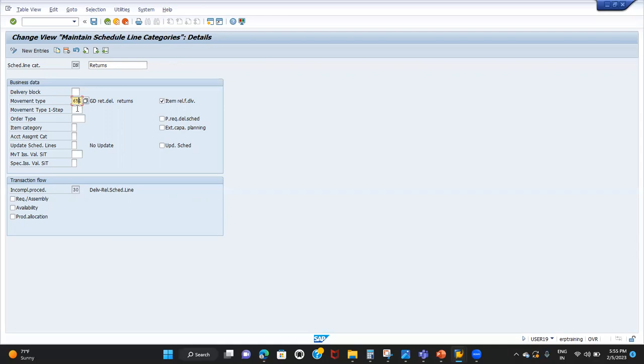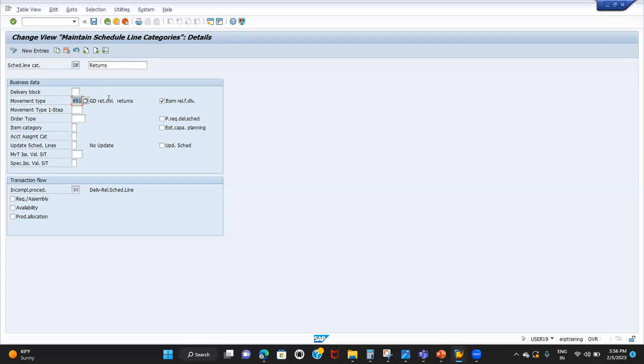when you do the goods issue, the 601 movement type will be triggered and stock will get updated, right? But the same way, for returns delivery, whenever we do the post goods receipt, the 651 movement type will be triggered and my stock will get updated in the returns blocked stock. Because of this movement type, very, very important. So 561, 601, and 651 are the three movement types we discussed till now.